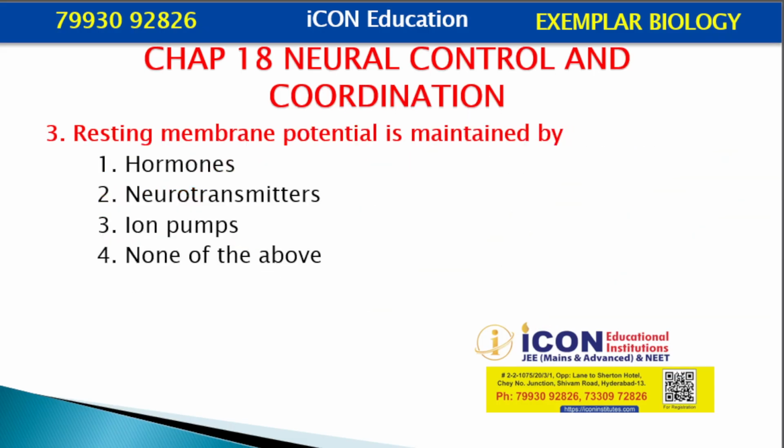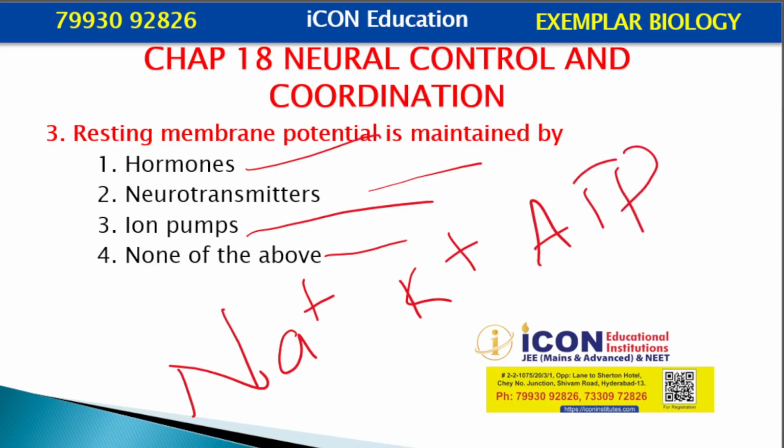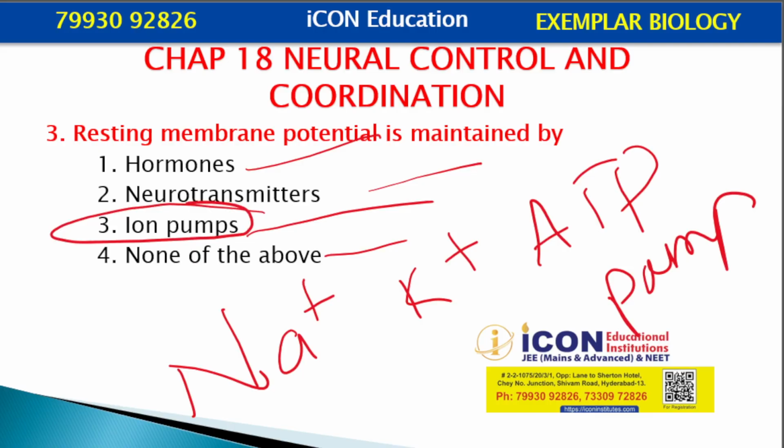Resting membrane potential is maintained by hormones, neurotransmitter, ion pumps, none of the above. Here, resting membrane potential is maintained by the sodium-potassium ATP pump, which sends every 3 sodium ions outside for 2 potassium ions inside. So we say ion pump is the answer.